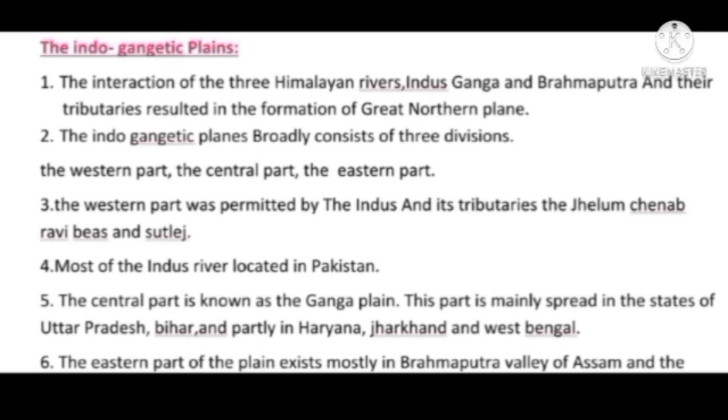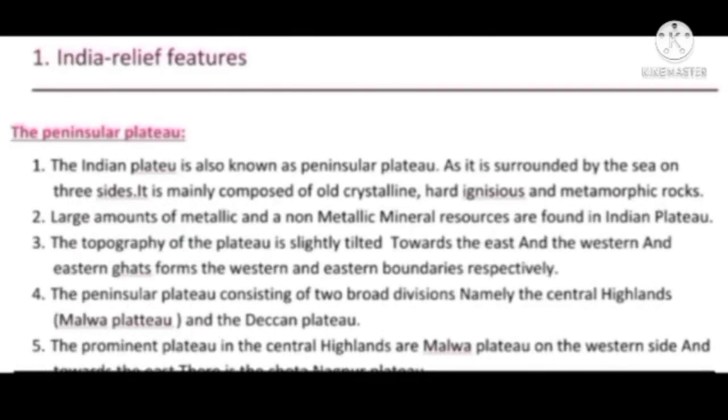The central part is known as the Ganga Plain. This part is mainly spread in the states of Uttar Pradesh, Bihar and partly in Haryana, Jharkhand and West Bengal. The eastern part of the plain exists mostly in the Brahmaputra Valley of Assam.